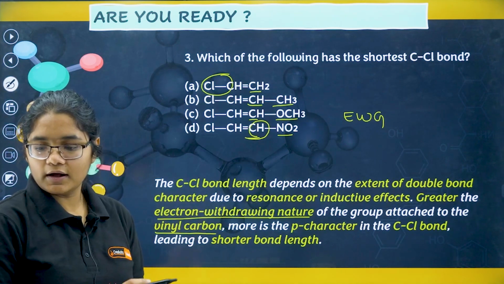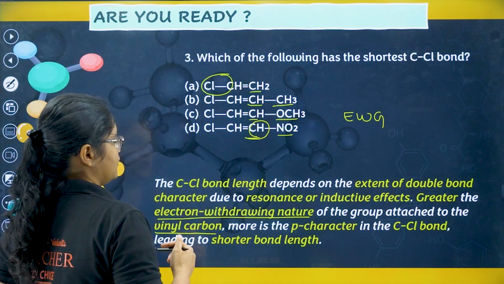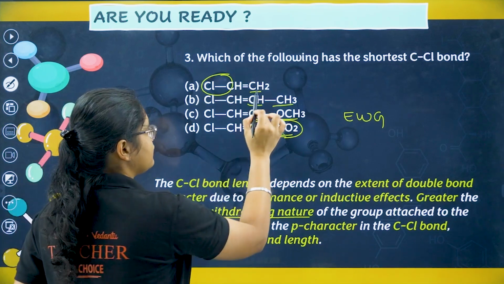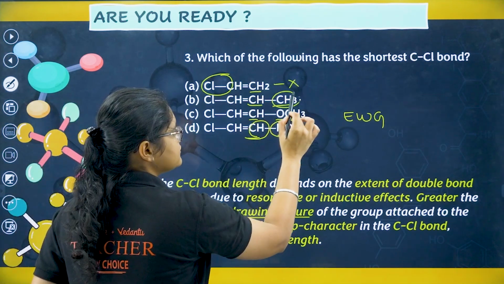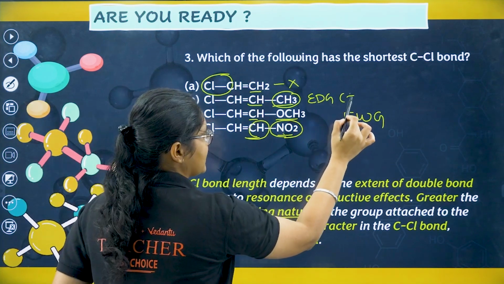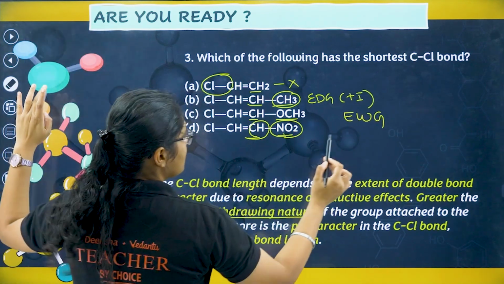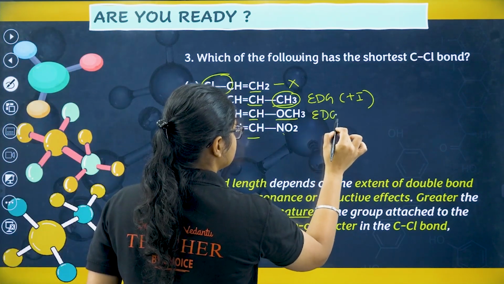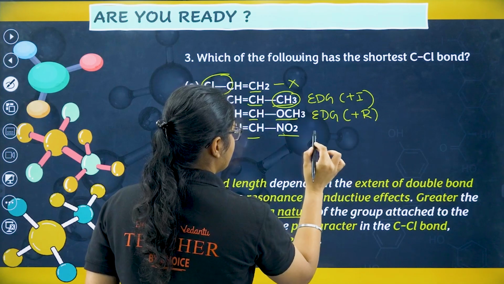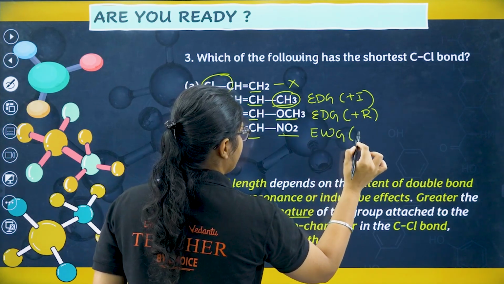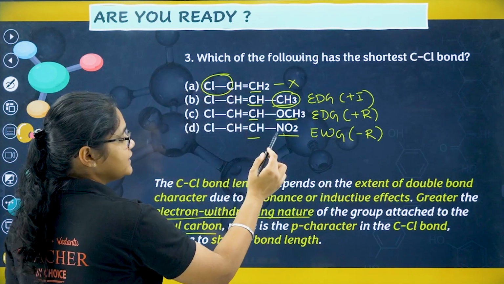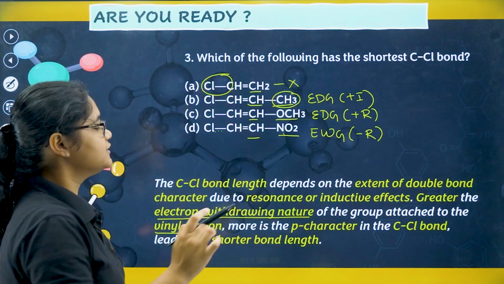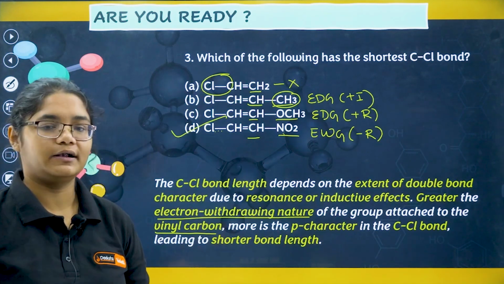Okay, so let's now see here. If I have this NO2 group, first I'll talk here, there is no group attached. This one is an electron donating group by plus I effect. What is the OCH3 group? OCH3 group is electron donating by plus R effect. NO2 is an electron withdrawing group by minus R effect. Since it is an electron withdrawing group, this group will have the shortest C-Cl bond. So the answer for this question will be option number D here.